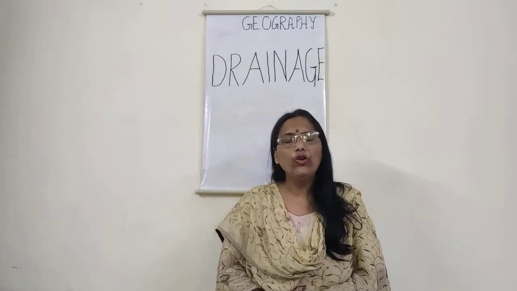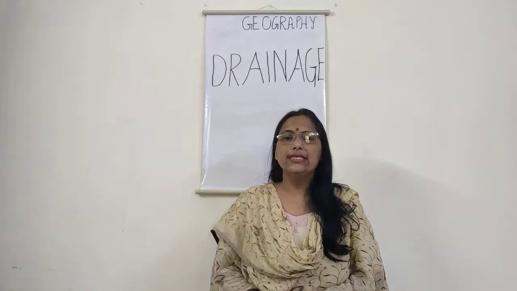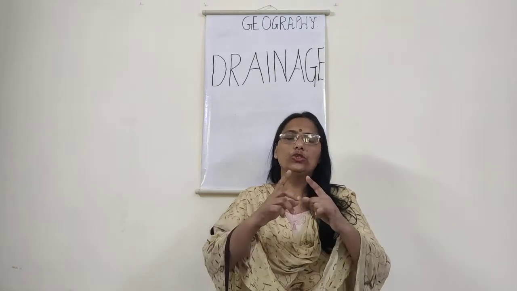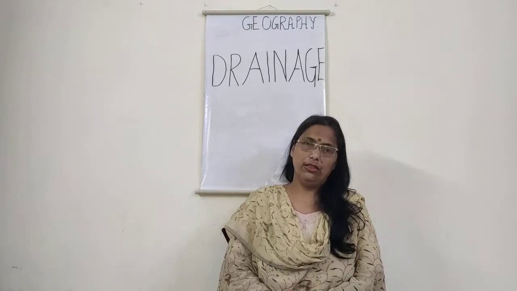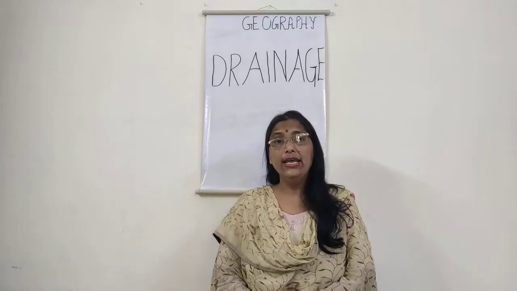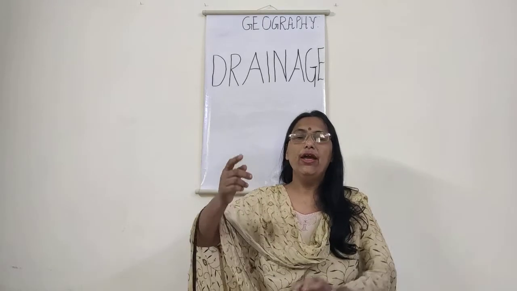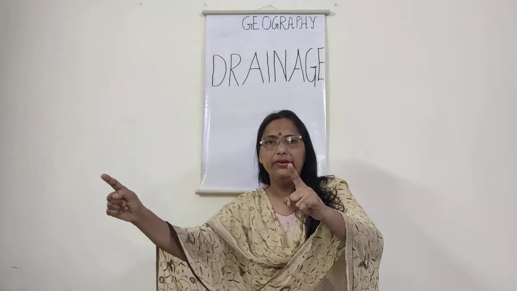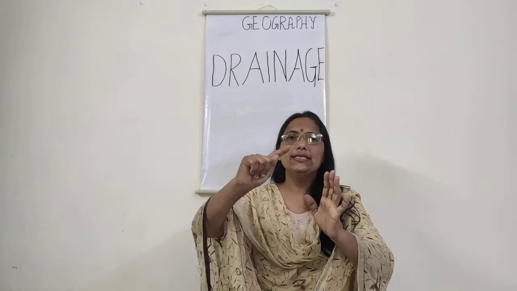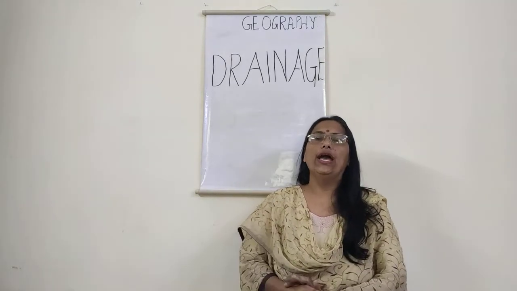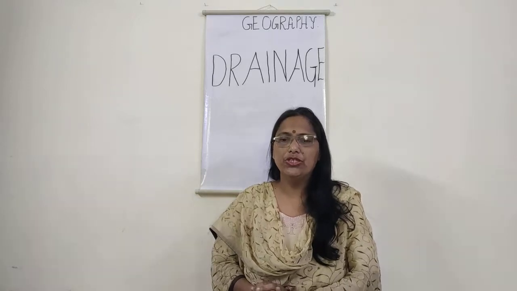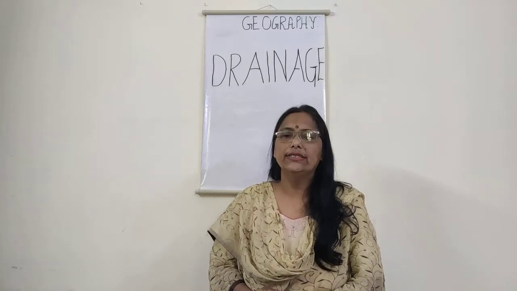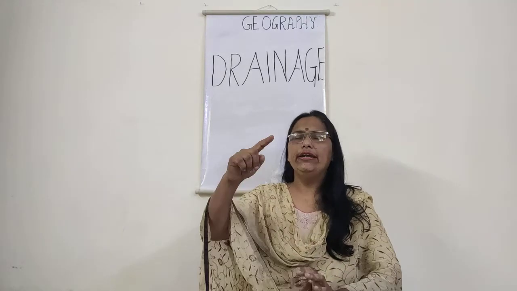The last but not the least, when we talk about the Brahmaputra river, which is also a Himalayan river, it rises in Tibet in Mansarovar Lake, and it is very close to the sources of the Indus and the Satluj. When it originates from Tibet, it enters our country through Namcha Barwa. There is a pass in our country known as Namcha Barwa, at the height of 7757 meters. From there, it comes inside.